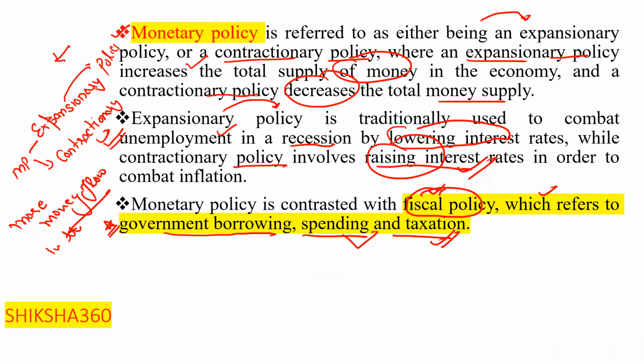Now we will move towards the different tools of monetary policy. We have to discuss all these tools in detail, one by one. First is the bank rate. Second is the CRR, that is cash reserve ratio.